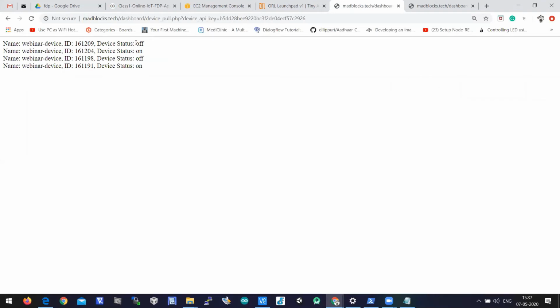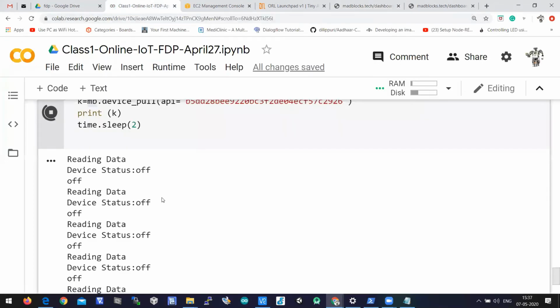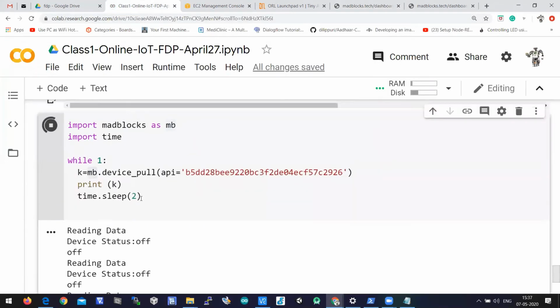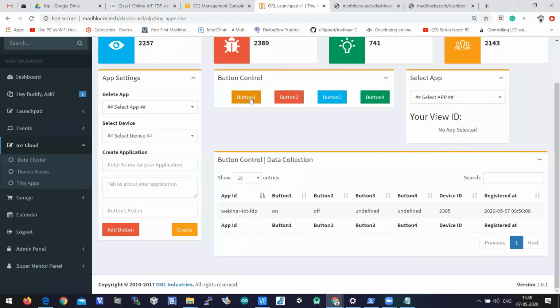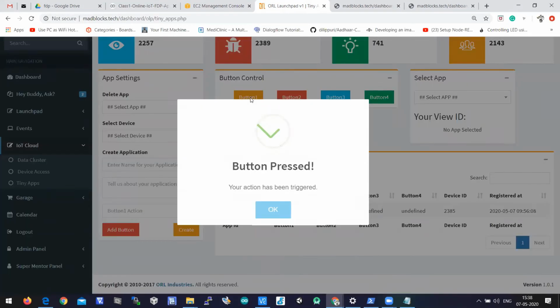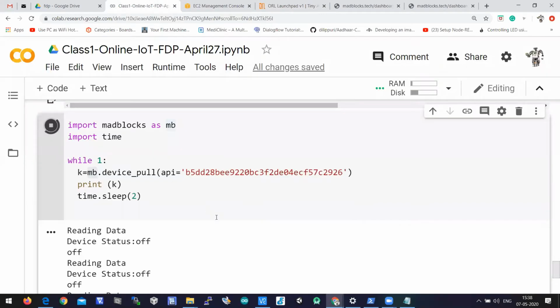Okay, my previous status is off. That is why it is showing off here. It is showing off continuously because the previous status will never change until you update the new status, right? When we press the button, you'll understand. So button 1 is for on, right? I'll press button 1. Now let's check what it is printing there.